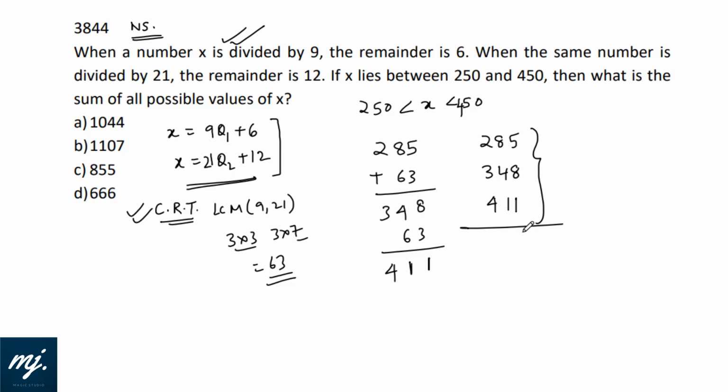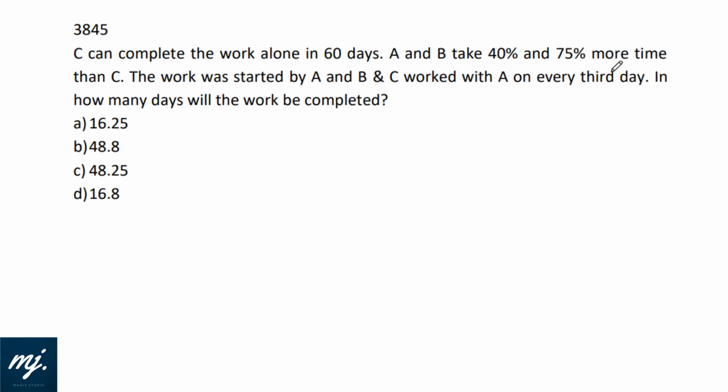We just need the sum of them. 285 plus 348 plus 411 is 1044. Then what is the sum of all possible values of x? It is 1044, and that is in option A.